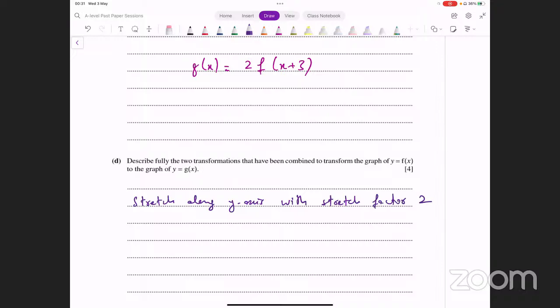Okay, by 2 से multiply हो रहा है, तो scale factor, stretch factor इसमें क्या होगा? 2 होगा. That's one thing that is happening. What about the horizontal transformation? The horizontal transformation is a translation. +3 करने से क्या होता है, आपका ग्राफ 3 यूनिट्स लेफ्ट मूव करता है.